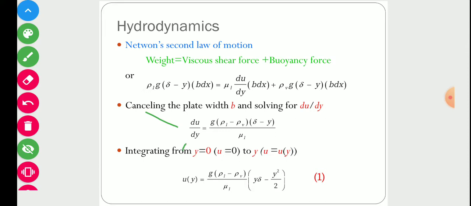So at y equal to 0, the velocity will be 0, and at some distance y, we have some value of velocity, so at y, u equals u_y. If we integrate using these boundary conditions, finally we can calculate the velocity of the condensate layer. So this is the velocity of the condensate layer.